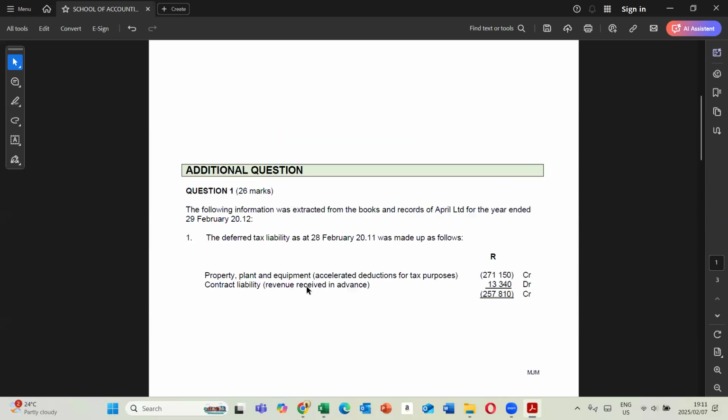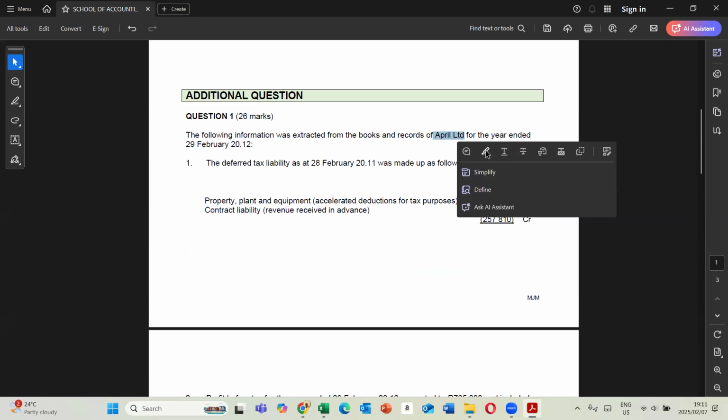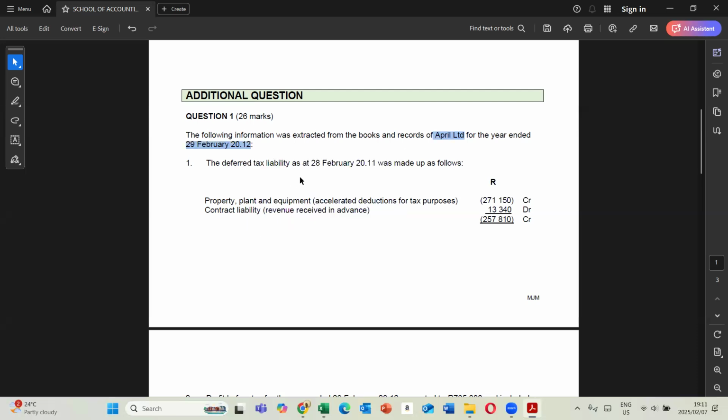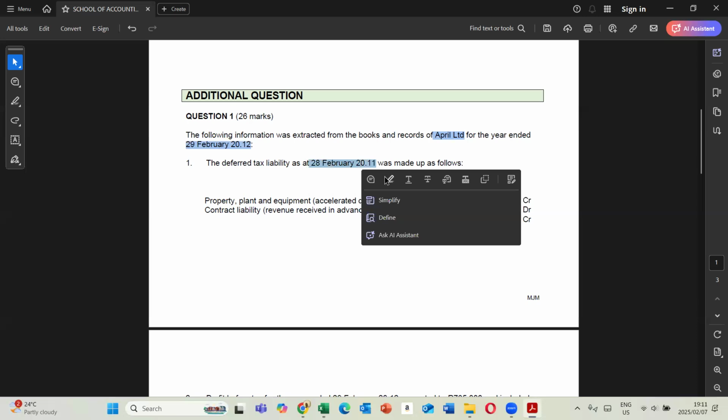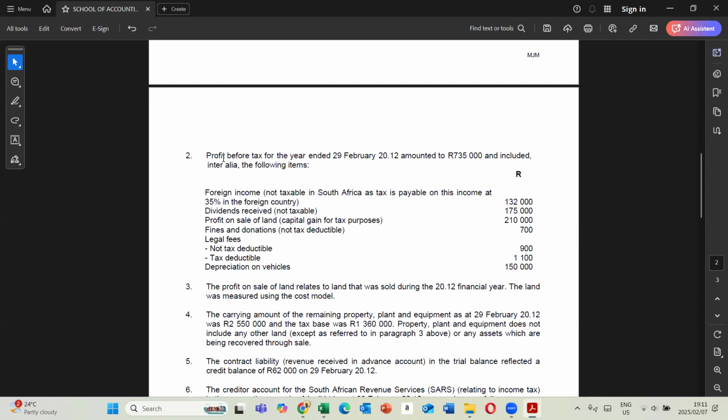The following information was extracted from the books and records of April Limited for the year ended 29 February 2012. The deferred tax liability as at 28 February 2011 was made up as follows. Do you see deferred tax for the previous year? Property, plant and equipment sitting there, contract liability sitting there. Profit before tax for the year ended 29 February 2012 amounted to 735,000 and included the following items entirely.